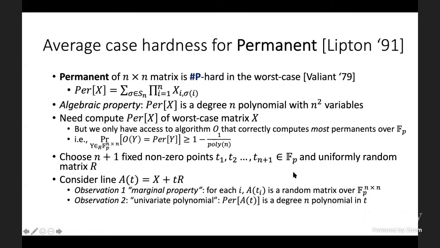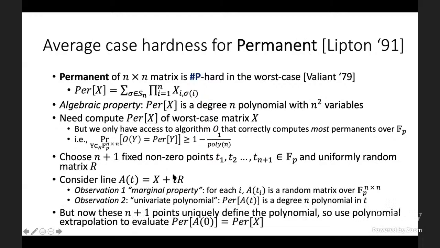And the second observation is that there's a univariate polynomial property lurking here, which is that the permanent of A of t is a degree n polynomial in the single variable t. Of course, this is inherited from the algebraic property of the permanent, which says the permanent itself is a polynomial of degree n.